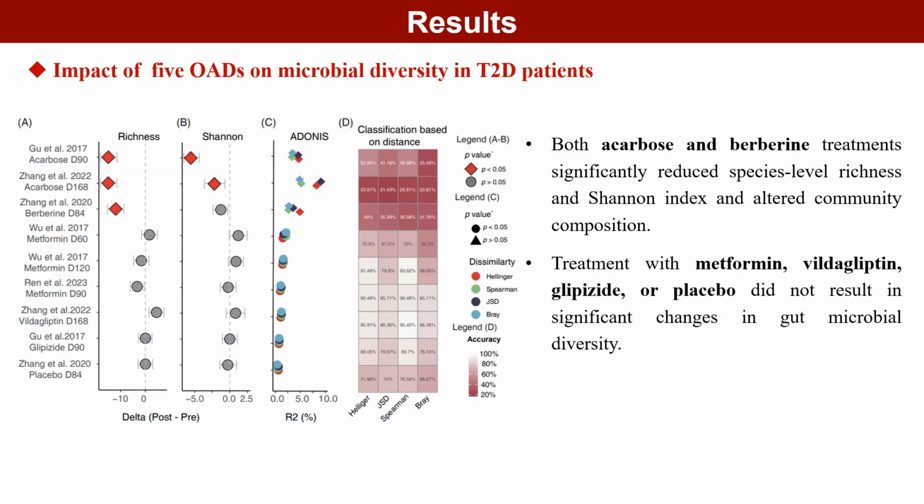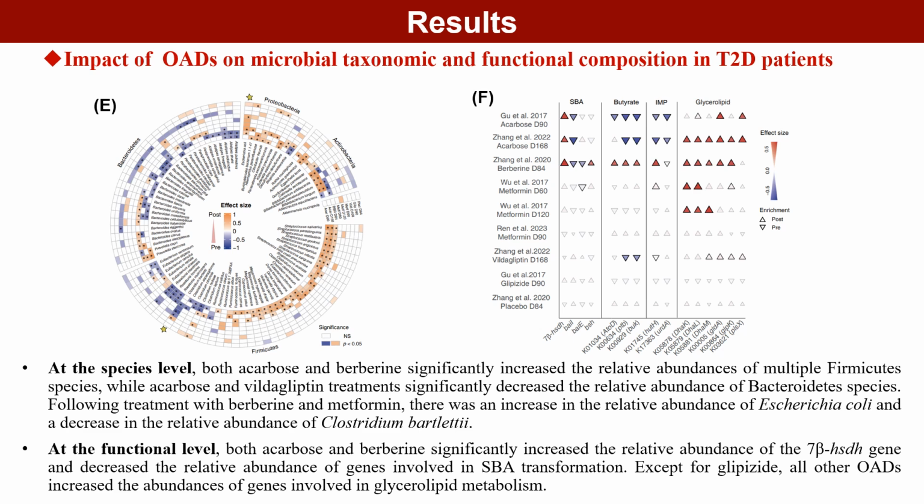We revealed that both acarbose and berberine treatments significantly reduced species-level richness and Shannon index and altered community composition. By contrast, such changes were not observed following administration of metformin, vildagliptin, glipizide, or placebo. At both the species and functional levels, unique and shared alteration patterns were observed among different OADs.